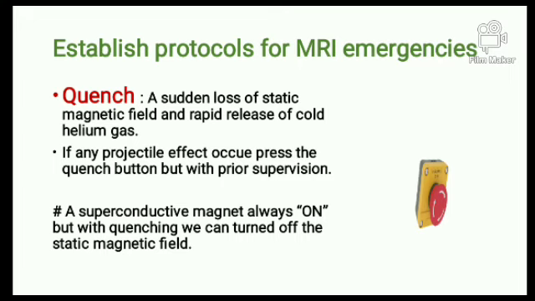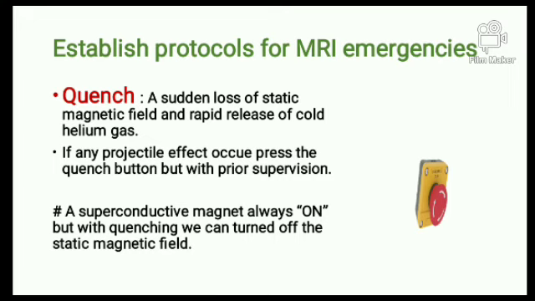Sometimes if the pipeline of the quench or the helium cylinder is not working properly, it may create a blast explosion in the department also. So that is why don't press the quench button unnecessarily. Whenever needed, you have to take these precautions under the guidance of MR safety staff, company managers, and the managers.